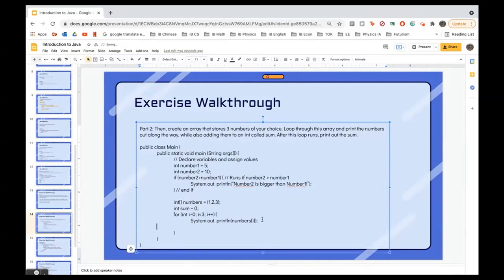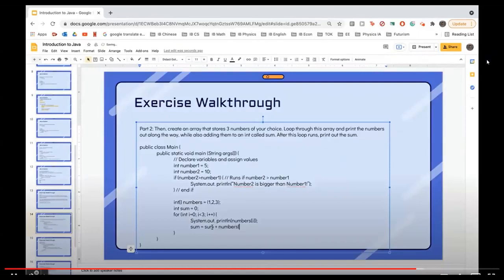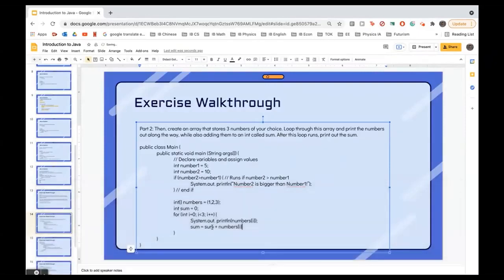Every time it runs, we're going to add the current element to sum. So it will basically be like this, once again referring to each index in the array.